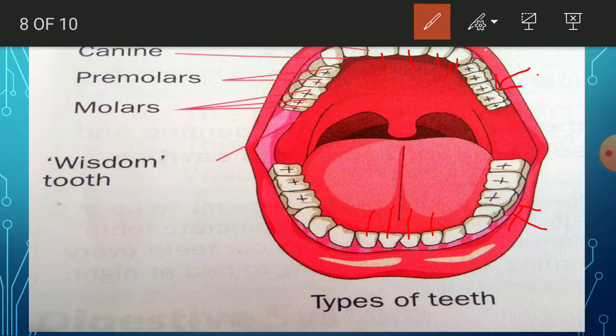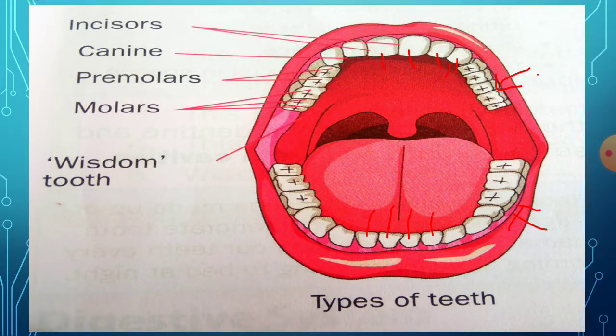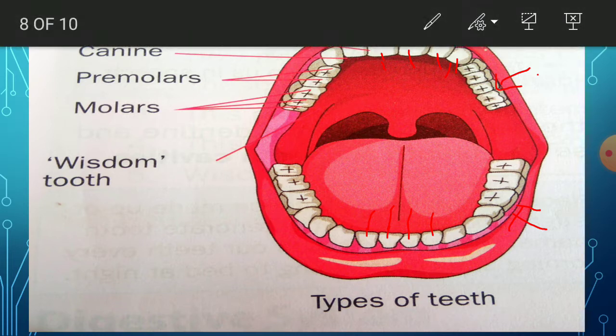Listen carefully. At the front of our mouth we have incisors: 4 on the upper jaw and 4 on the lower jaw. Totally how many? 8. Incisors are 8. Understood?